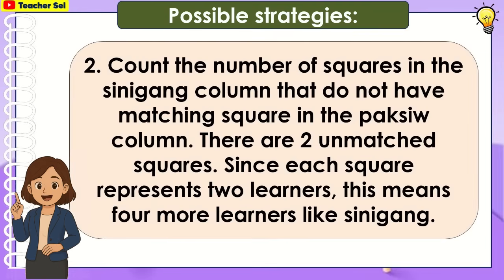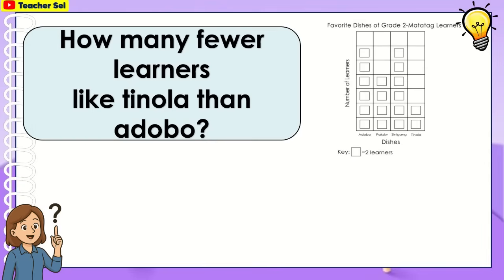Count the number of squares in the sinigang column that do not have a matching square in the paksiw column. There are 2 unmatched squares. Since each square represents 2 learners, this means 4 more learners like sinigang.